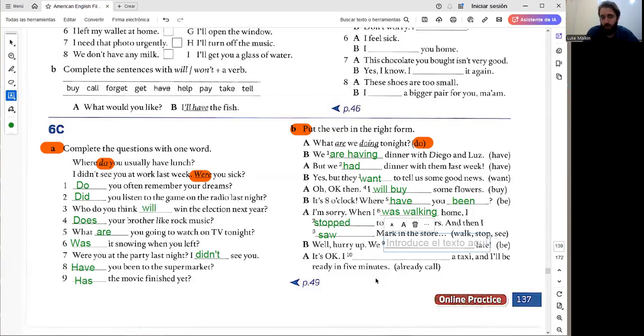B, well, hurry up. We are going to be late. Also, we will be late is totally fine. This is a prediction about the future. It's okay. I have already called a taxi and I'll be ready in 5 minutes. A recent event in the past, so present perfect using already. Okay, hopefully that helps your review.